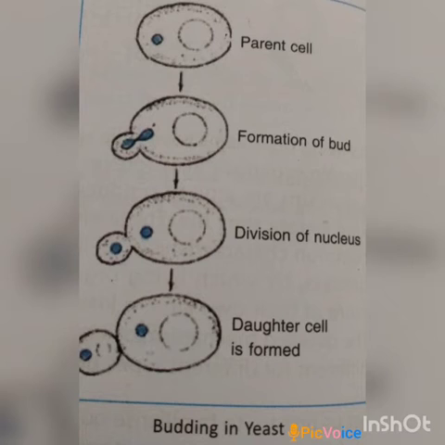Out of these, one nucleus remains in the parent cell while the other moves to the bud. The bud may grow and get detached from the parent cell. Sometimes another bud arises from the first bud and soon a chain of buds gets formed. This process results in the production of a number of yeast cells in a short period of time.